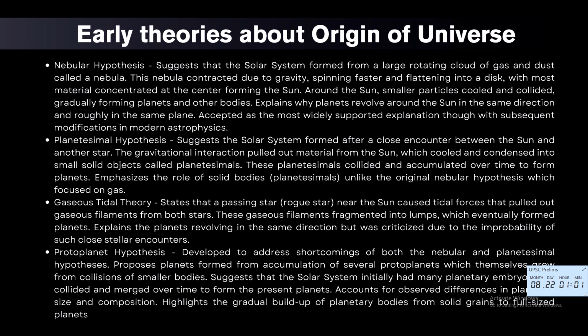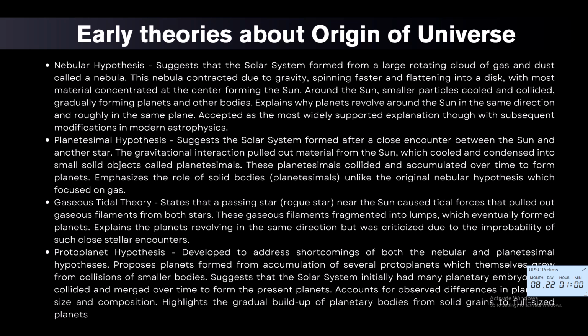However, this theory was limited because the precise mechanisms of initial dust to protoplanet formation remain incompletely explained. So, now I hope you guys understood the early theories of origin of the universe.